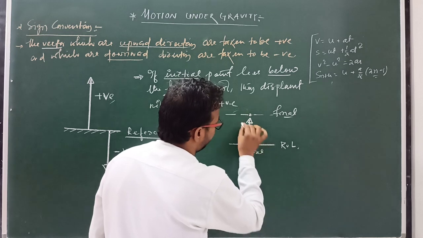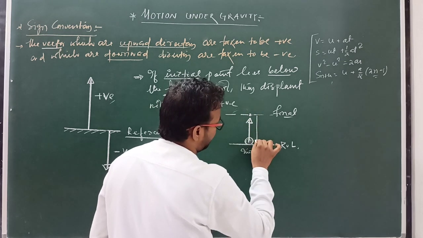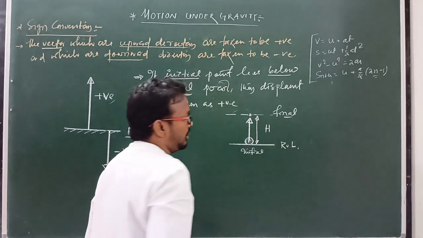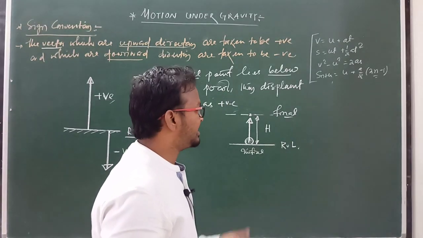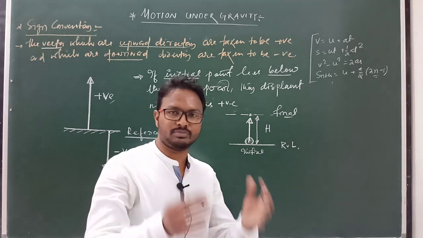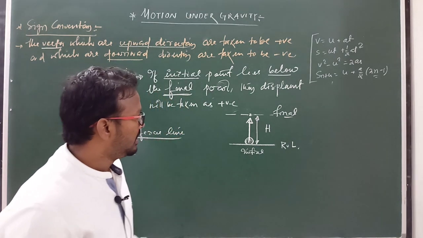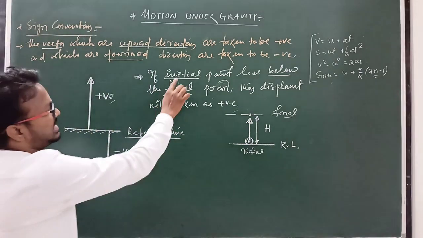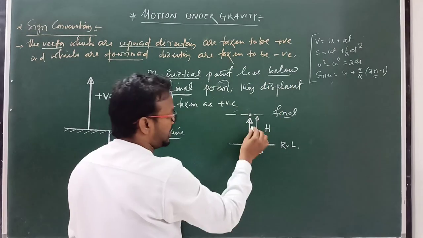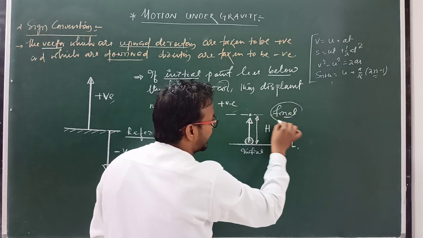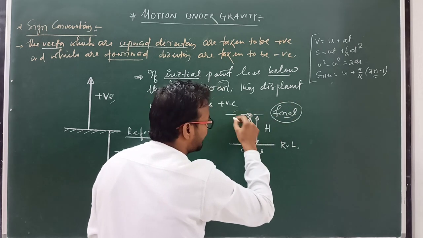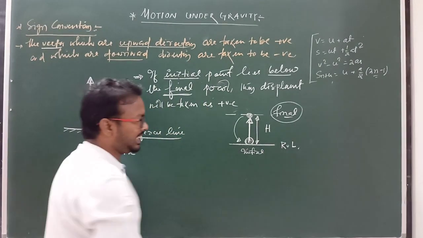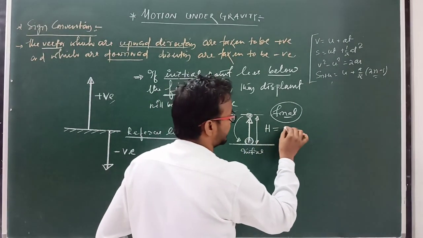So this is the total distance, we can say this distance is h, but we have to find displacement, because displacement is a vector quantity, it possesses both magnitude and direction. Distance is not needed, displacement is needed. So in this case the initial point lies below the final point, we have to consider h positive, meaning displacement is positive.